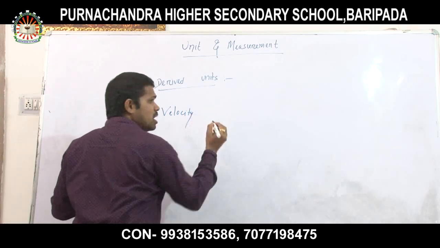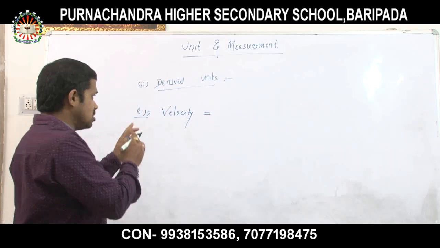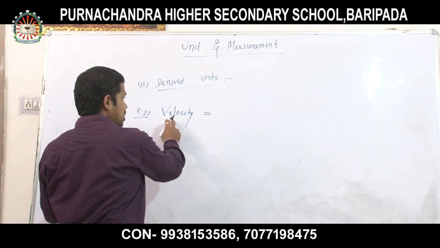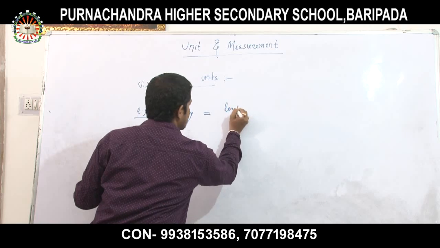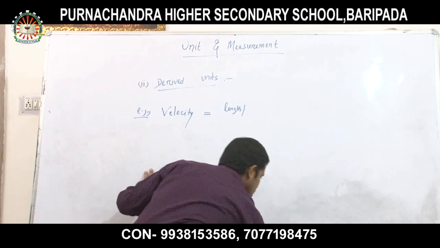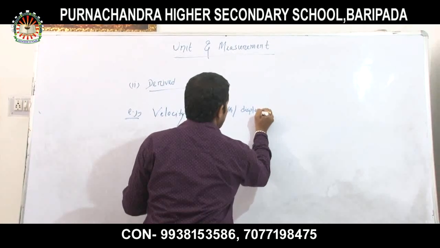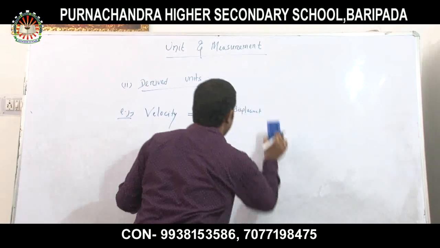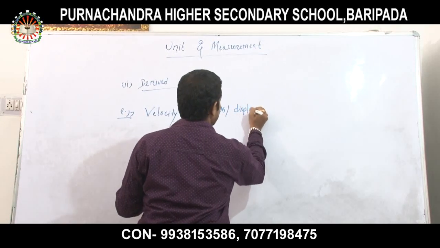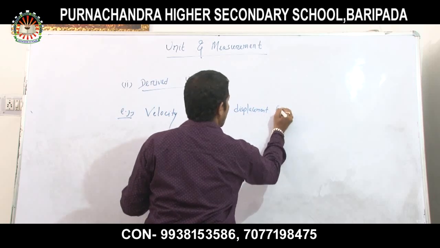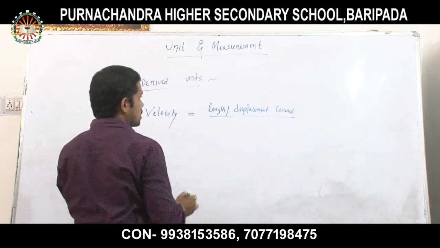Velocity, as all of you know, can be defined as length, or we can write displacement covered, divided by time.